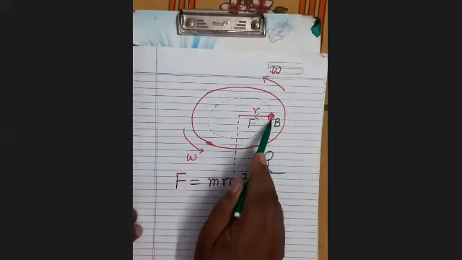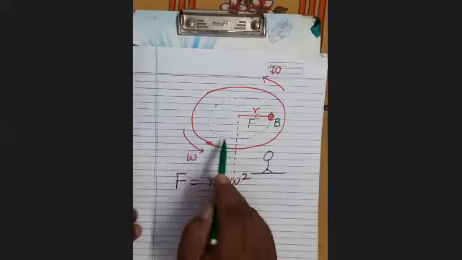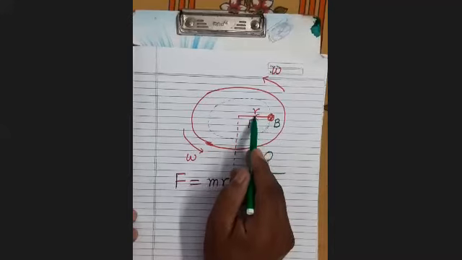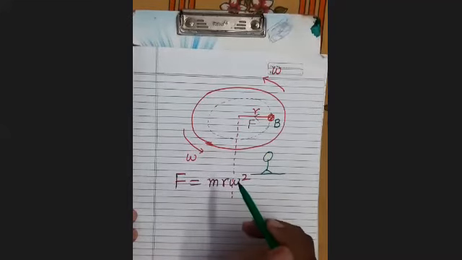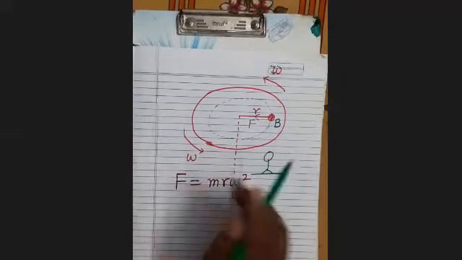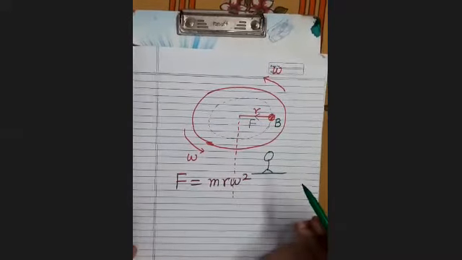When the observer is outside the table, he finds that the body is not at rest. It is moving on a circular path. Therefore, a centripetal force will act upon it. It's clear. And here, this is the centripetal force.